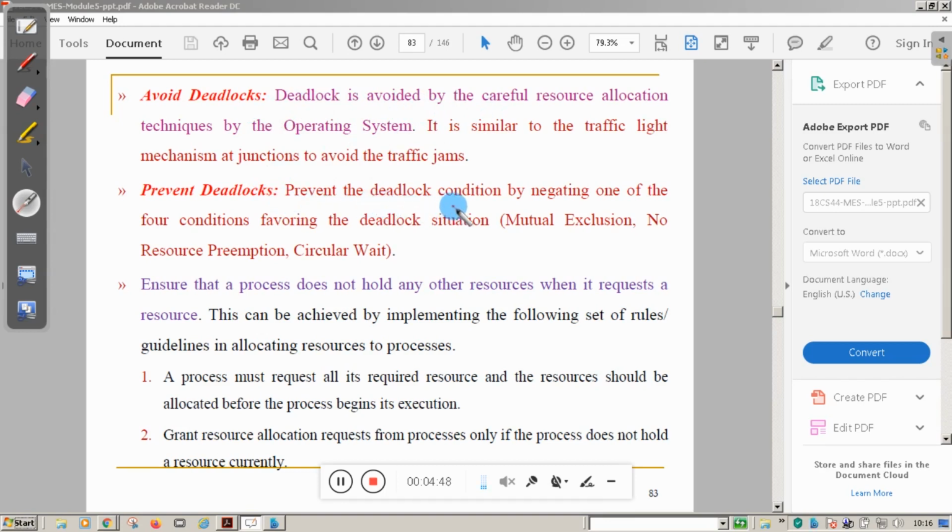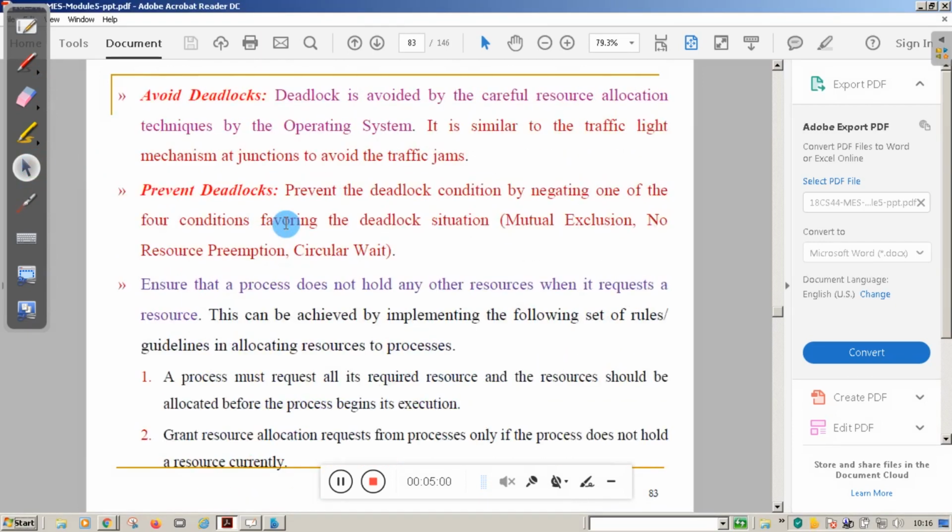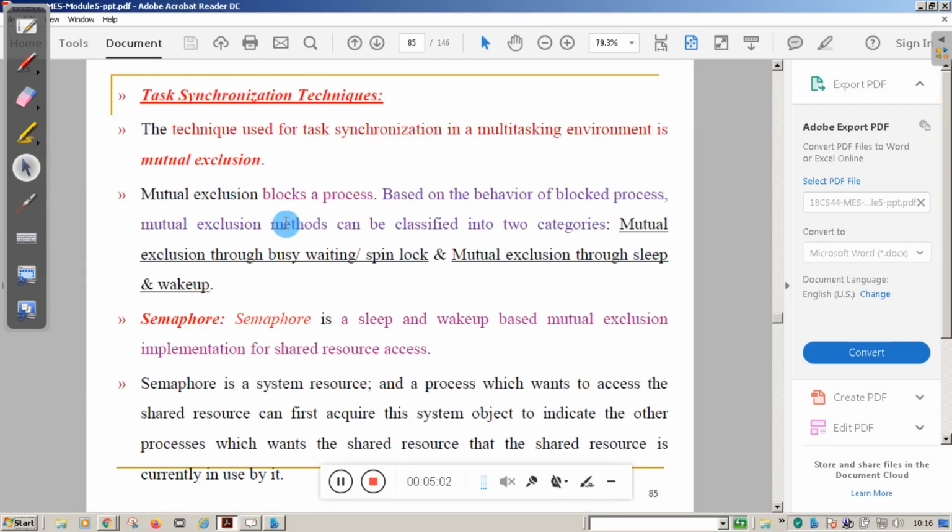Then prevent deadlock. Prevent the deadlock condition by negating one of the four conditions. I told you the four conditions in the last slide. By negating all these four conditions, try to prevent the deadlock. That is the one thing.